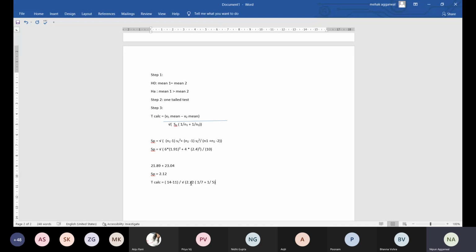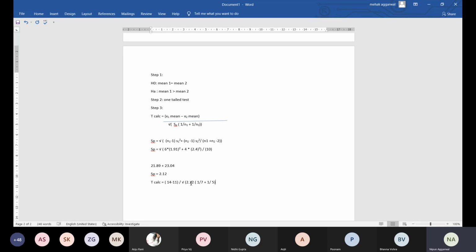So 1 by 7 plus 1 by 5. So 1 by 7 is 0.142 plus 0.2. So 0.343. So 0.343 into 2.12 is 0.726, and 0.727.